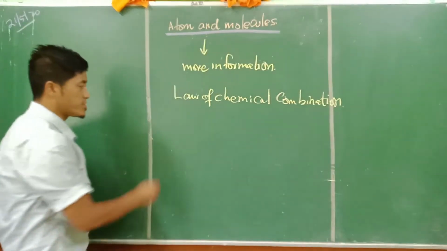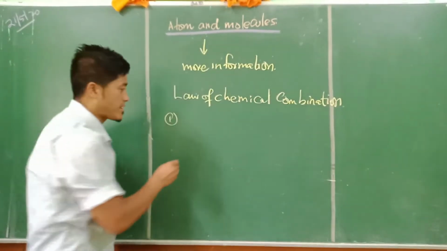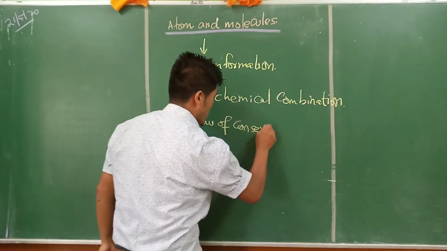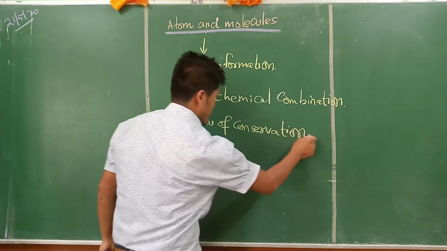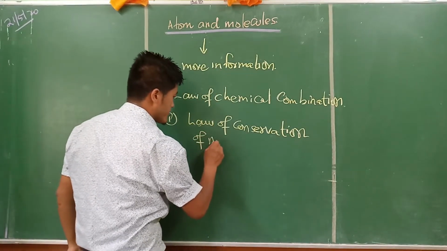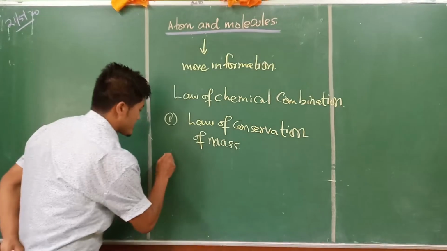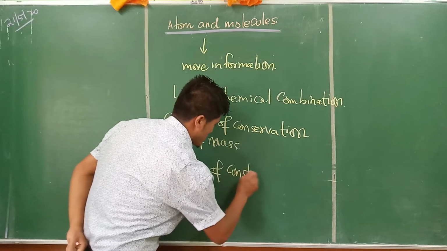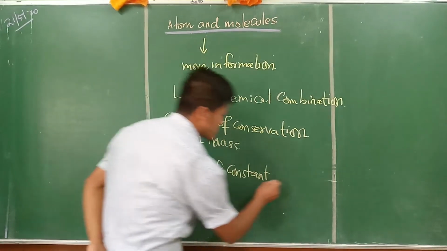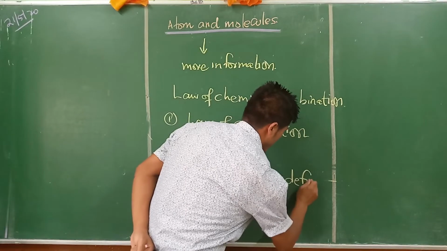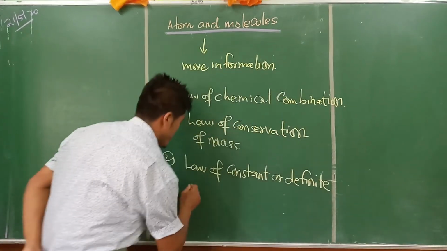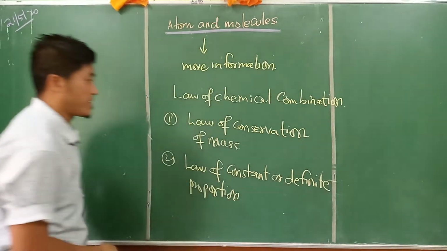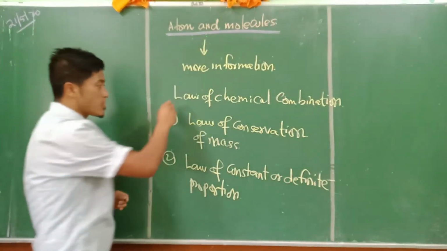This law of chemical combination generally constitutes two laws: the law of conservation of mass, and the second one, the law of constant or definite proportion. Point here. So now these are the laws.